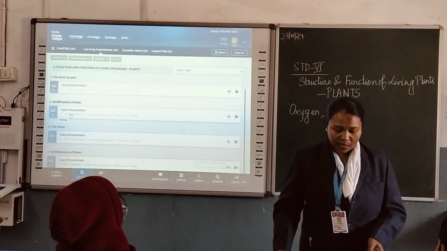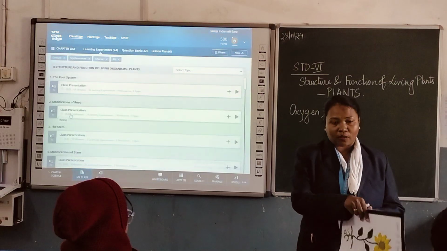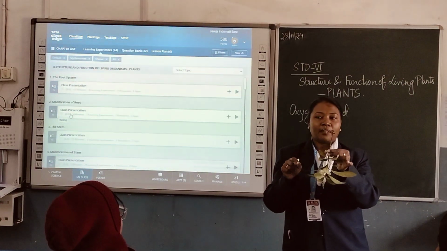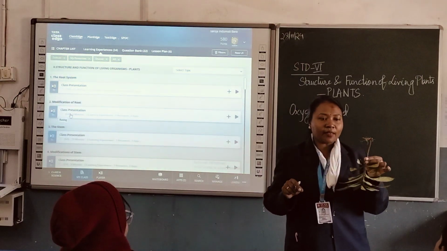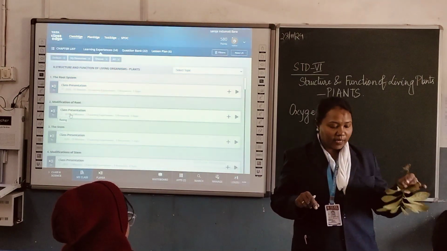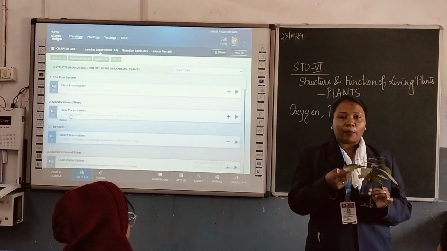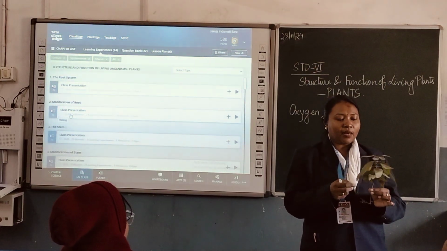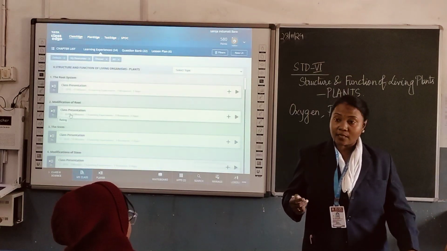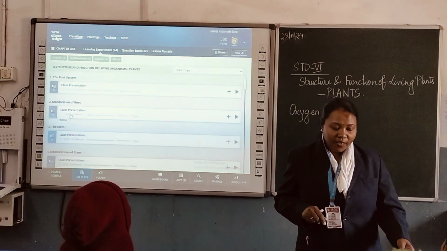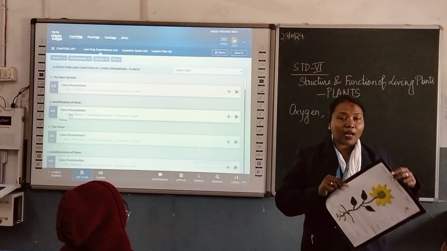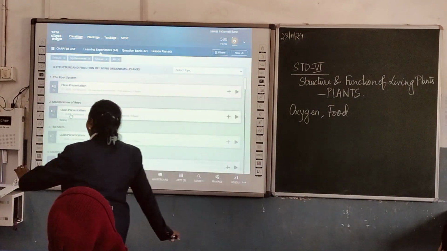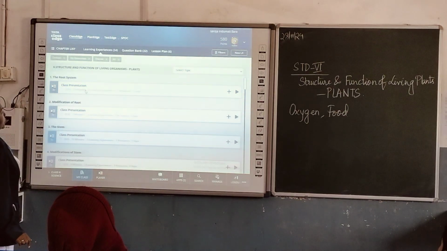So when you see a plant, what do we observe? See here, in this plant, first what do we observe? These are the roots. What is the color of roots? Brown. Brown in color. Okay. And this upper part consists of leaf, stem, sometimes even branches. And if it is a flowering plant, it contains flowers. But today, what we are going to study is the system, that is the root system.